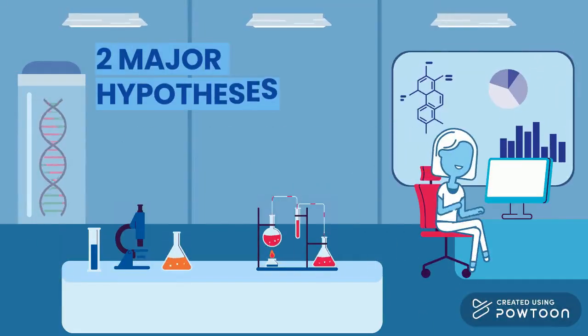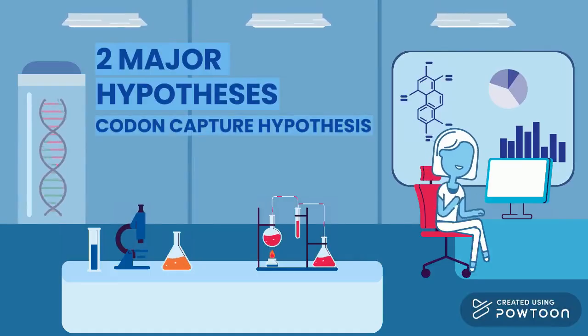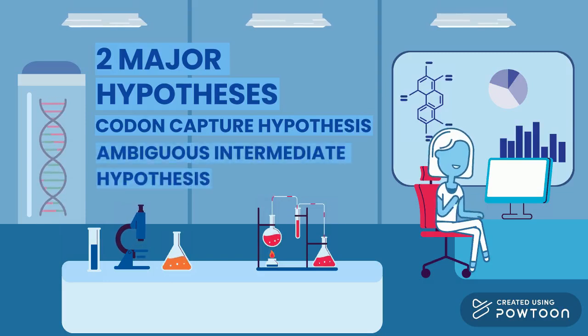Scientists have proposed two major hypotheses to explain how these reassignments occur. The codon capture hypothesis suggests that unused codons can later be recaptured by new tRNAs, while the ambiguous intermediate hypothesis suggests a transition period where codons are read by multiple tRNAs until one meaning becomes fixed.